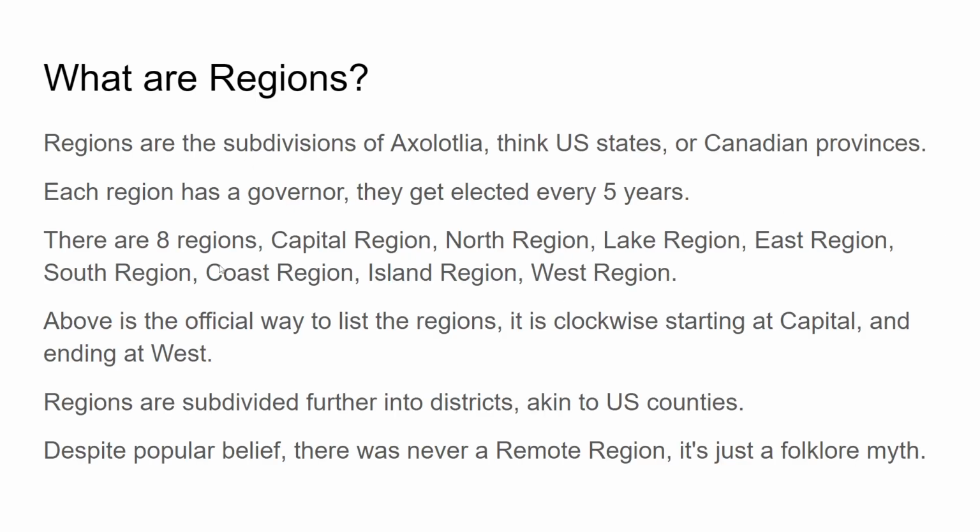What are the regions of Axolotlia? Regions are the subdivisions of Axolotlia. Think like US states or Canadian provinces. Each region has a governor, and they get elected every 5 years. There's 8 regions: Capital Region, North Region, Lake Region, East Region, South Region, Coast Region, Island Region, and West Region. That's the official way to list them clockwise, starting at capital and ending at west.